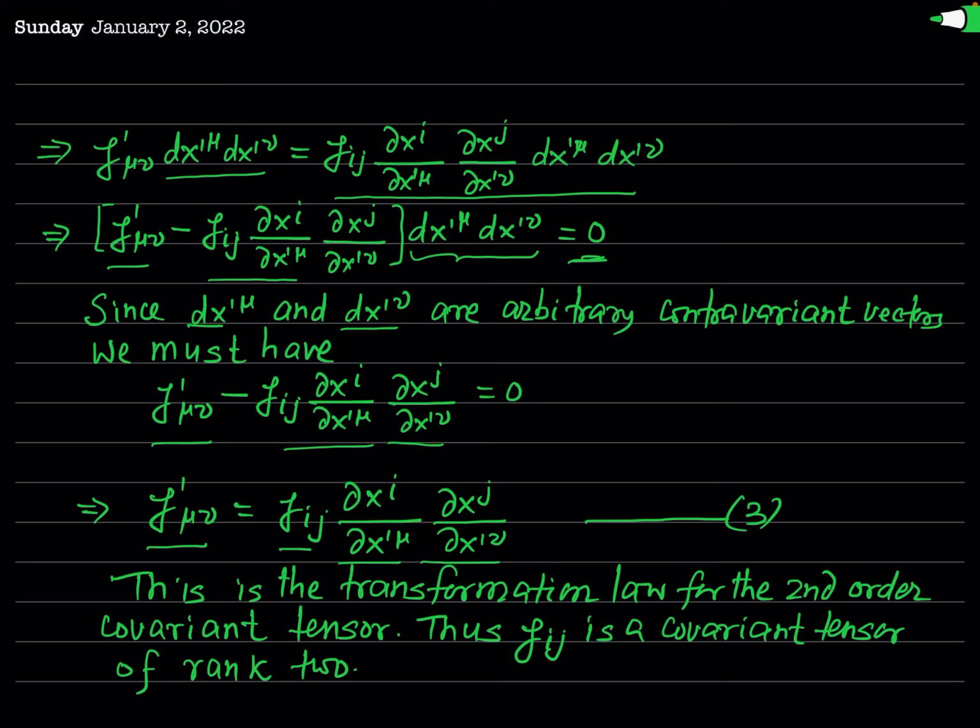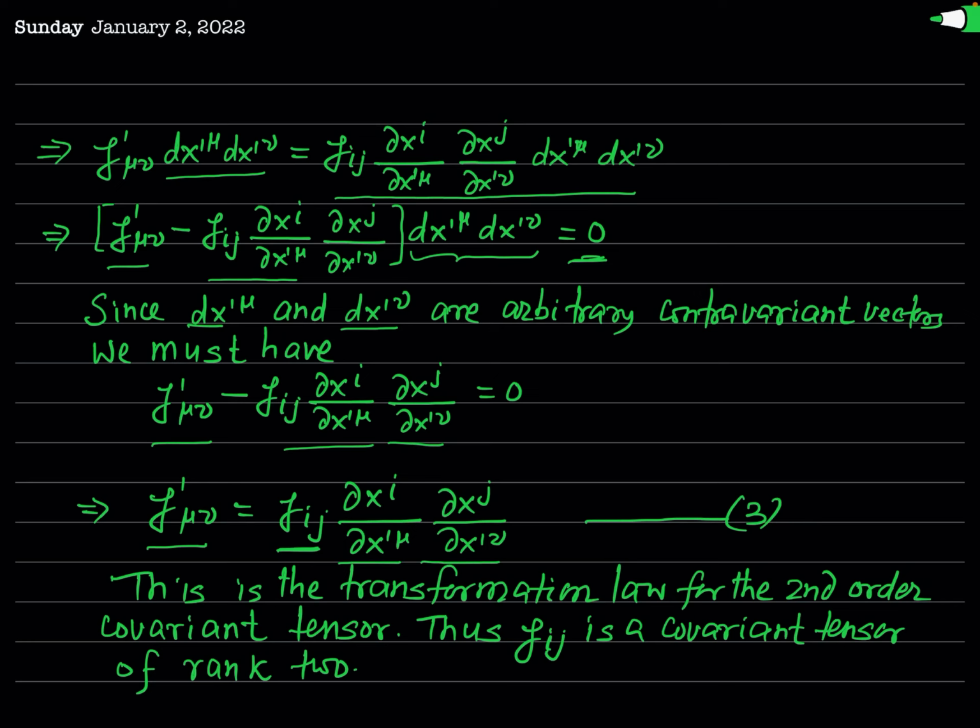So as gij obeys the transformation law of a second rank covariant tensor, we can easily say that gij is simply a covariant tensor of rank 2. So the first property which we had to explain is clearly proved. We have proved that this metric coefficient gij is a covariant tensor of rank 2.